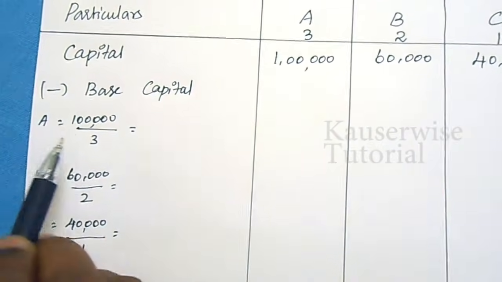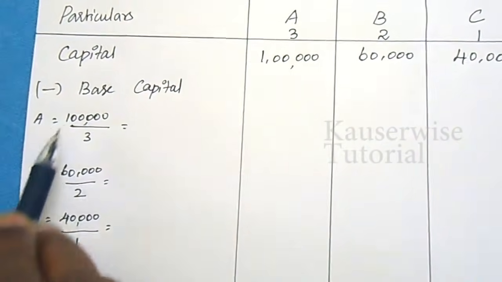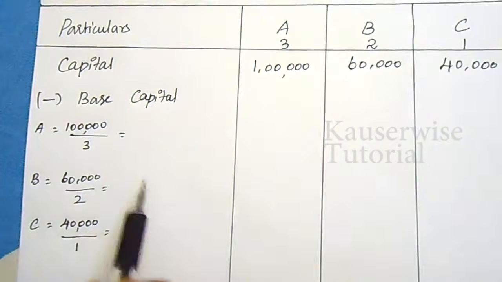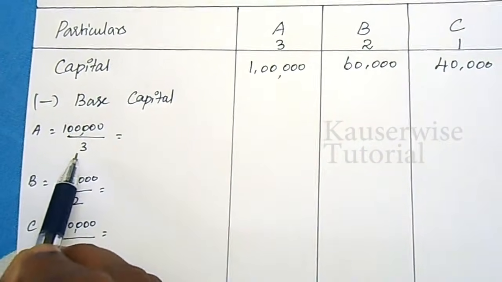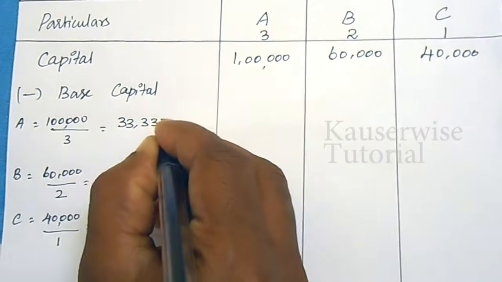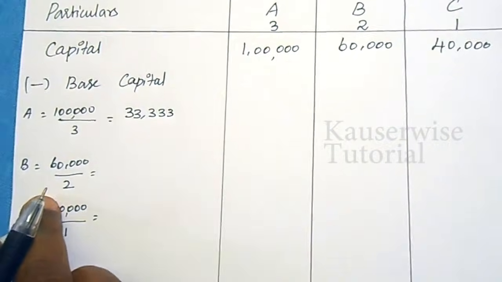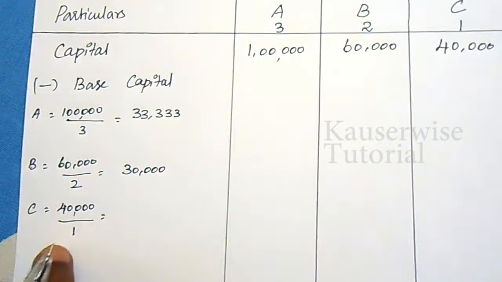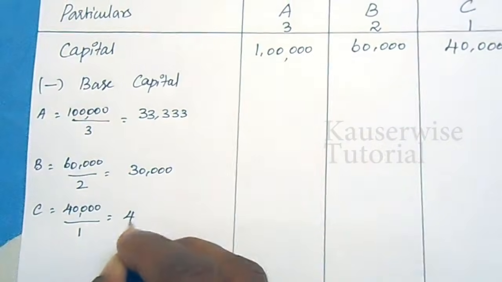So you have taken the partners' capital divided by their proportionate profit sharing ratio. Now find the value. 1 lakh divided by 3 is 33,333. 60,000 divided by 2 is 30,000. 40,000 divided by 1 is 40,000.